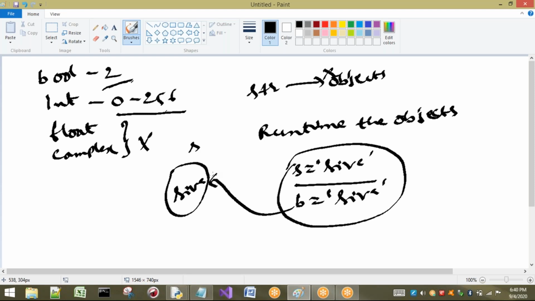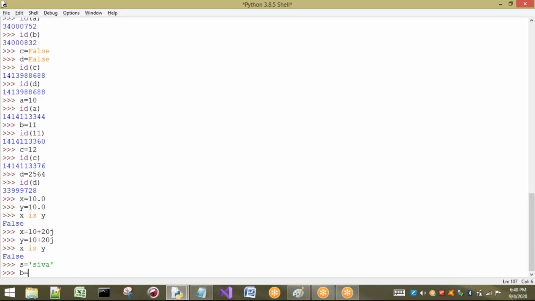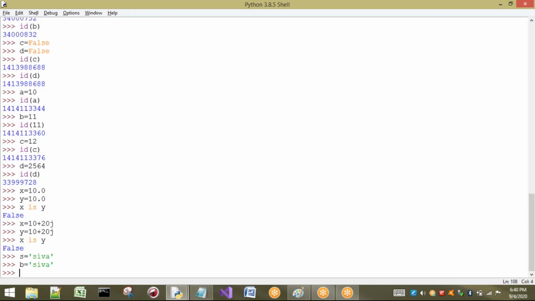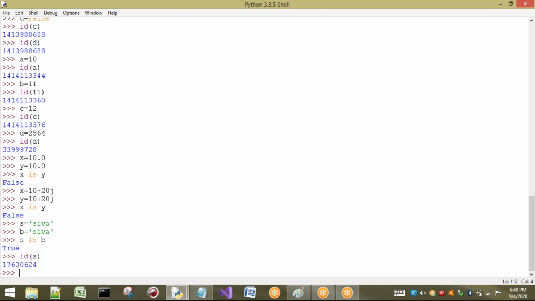So I will show you the example. For example, Shiva. Okay, let us see. Here also I'm going to take Shiva. So s and b are the same. Let us see, s is b or not. It is True. That means for strings also, if the string is the same, it may be any string, not only Shiva, it will be referred to. So it is an advantage, a very big advantage.